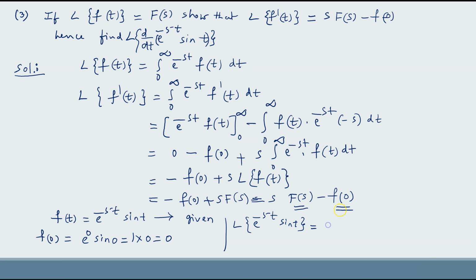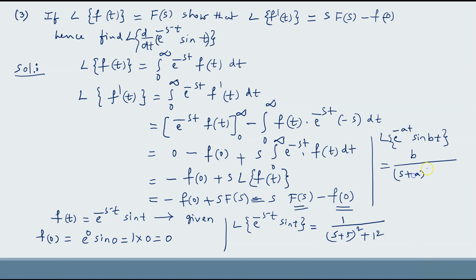Now the Laplace transform of e power minus 5t sin t. Here we have to apply the first shifting property formula: the Laplace transform of e power minus at sin bt is b by (s plus a) whole square plus b square.